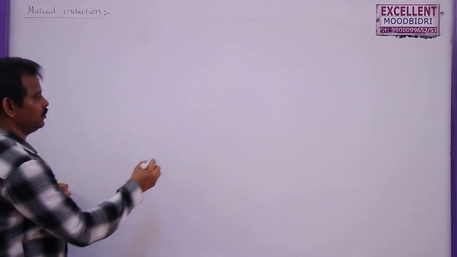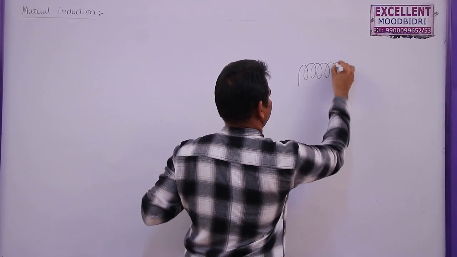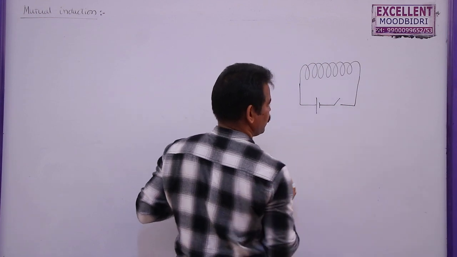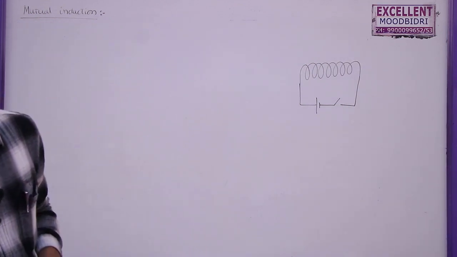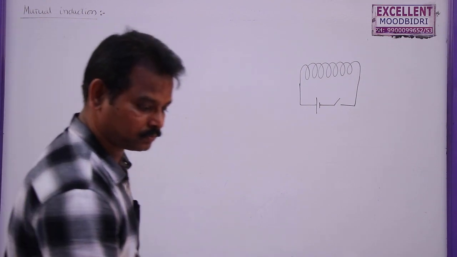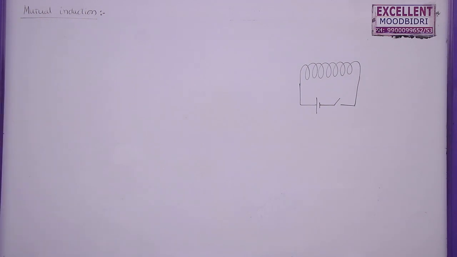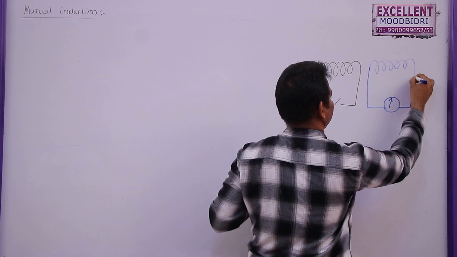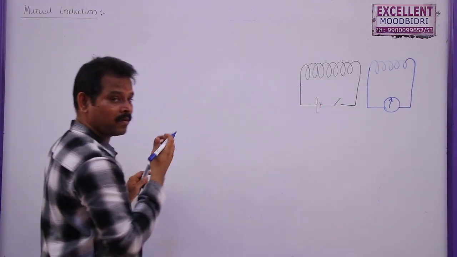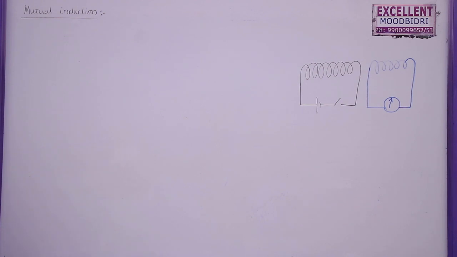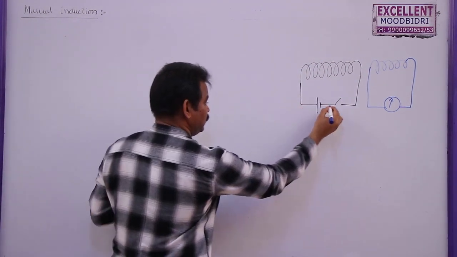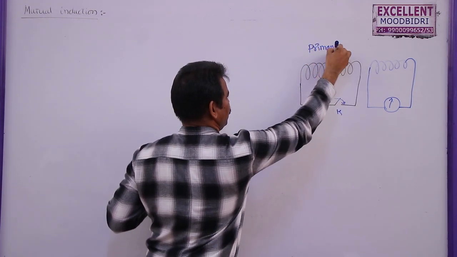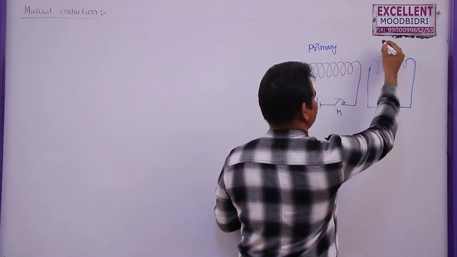Mutual induction. If there is a coil which is connected to a battery with the help of a key, and there is another coil here, and this key is closed, we call it the primary coil or first coil, and we call this the secondary coil.